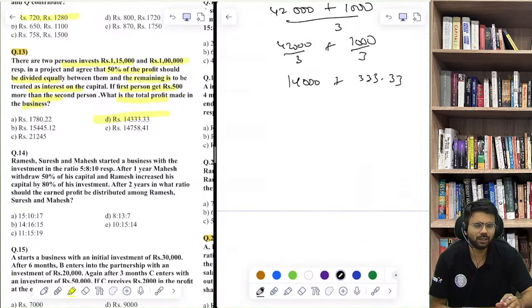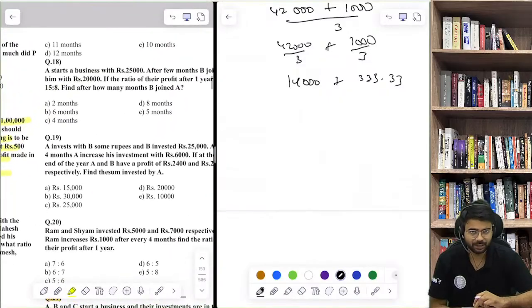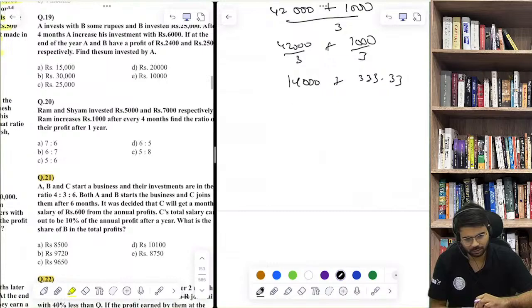These are some small calculation hacks. Now, they cumulatively can create a difference in the whole exam.